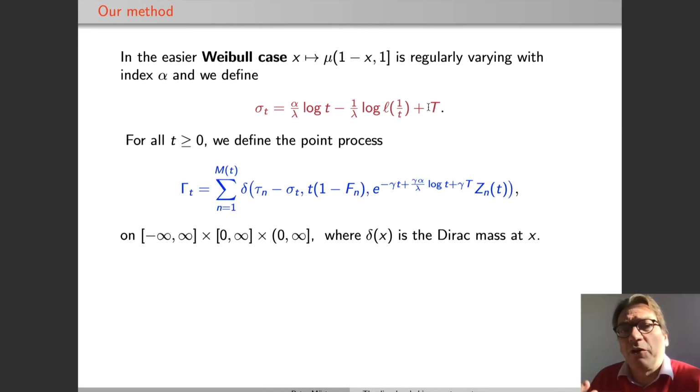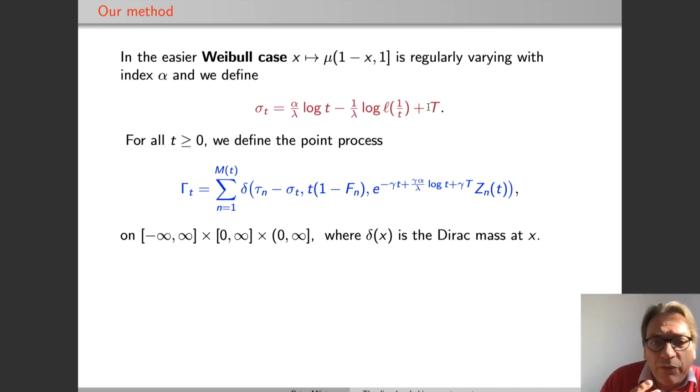So this incorporates the randomness that comes from what happens very early in our process. That's not going to go away. And then we define a point process, where we sum over all the tables, and every table is characterized by three components. The first one, tau(n), is the time of creation of this table in our continuous time scale, subtracted by this function sigma(t).